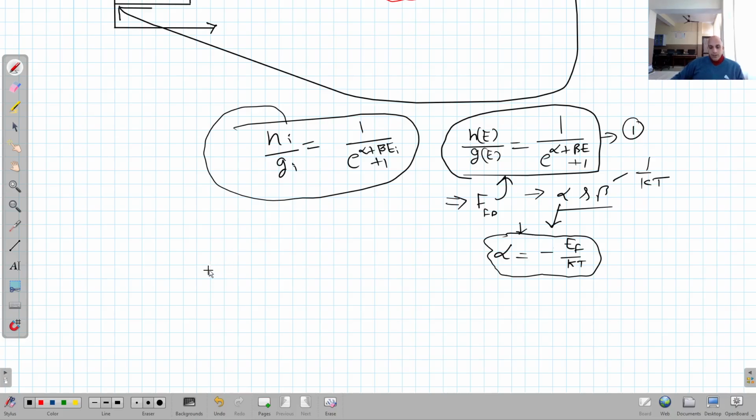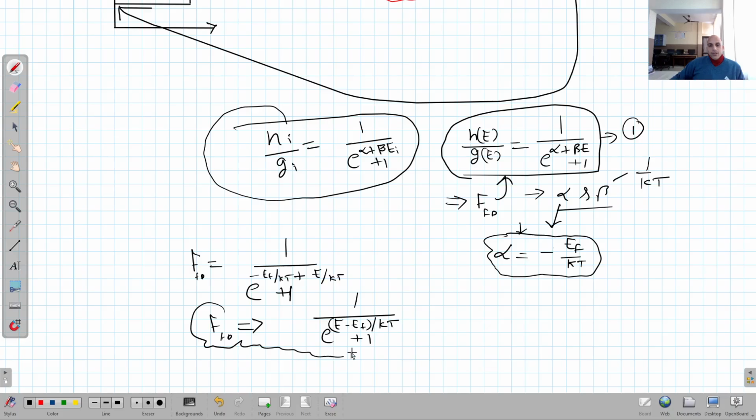Then it will become FD is equal to 1 upon e raised to power minus EF upon kT plus E upon kT, plus 1. Right. So when you simplify it, it will become 1 upon e raised to power E minus EF upon kT, plus 1. Right. This is the Fermi Dirac distribution function.